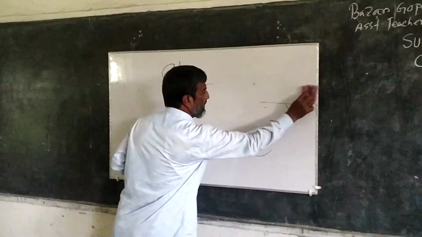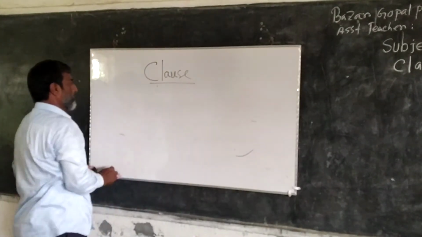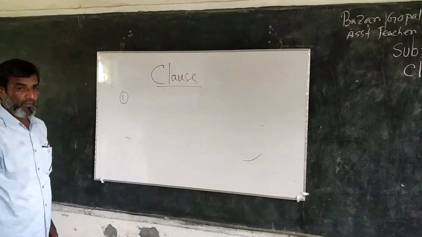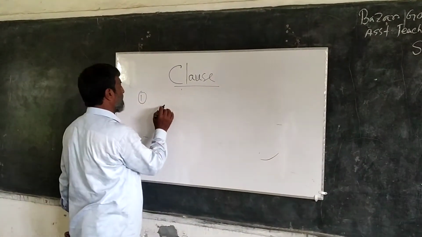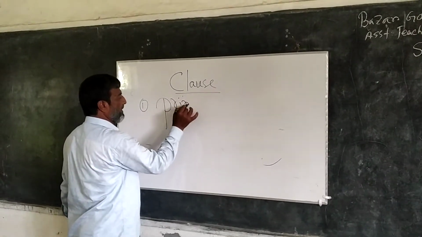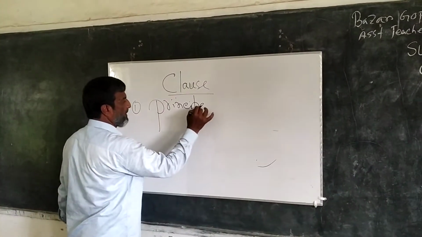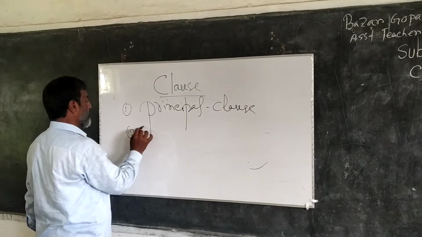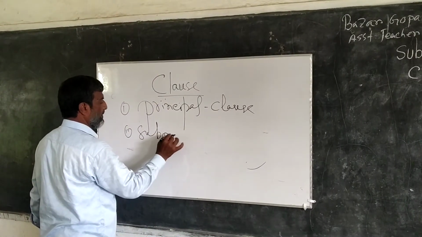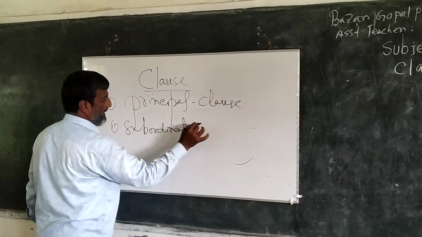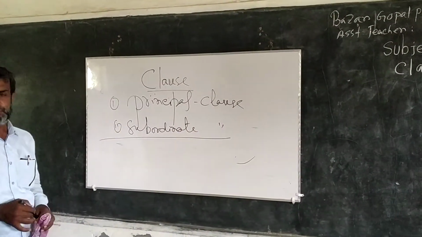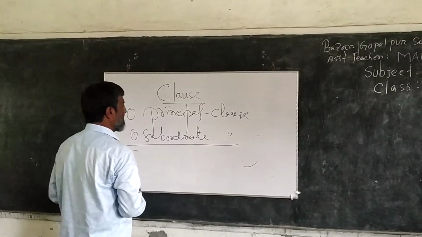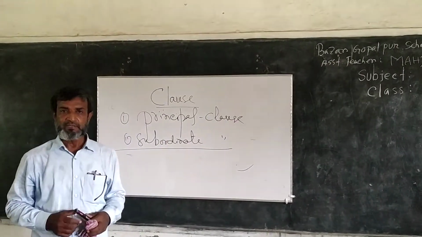Next, classification of clause. First, clauses are divided into two sections: principal clause and subordinate clause. Clause is first classified into two: principal clause and subordinate clause.